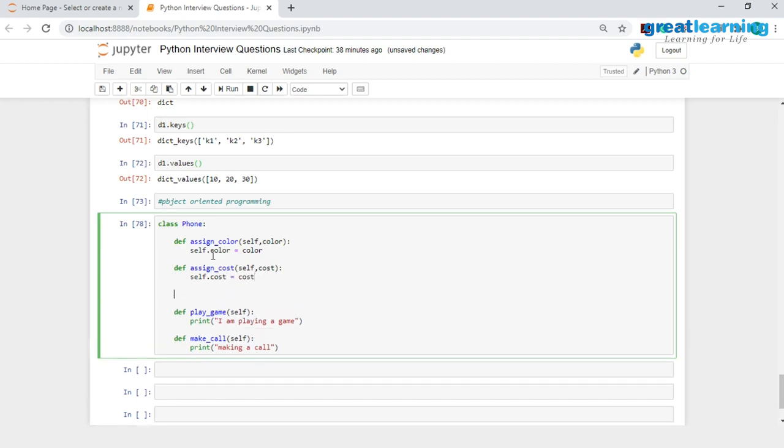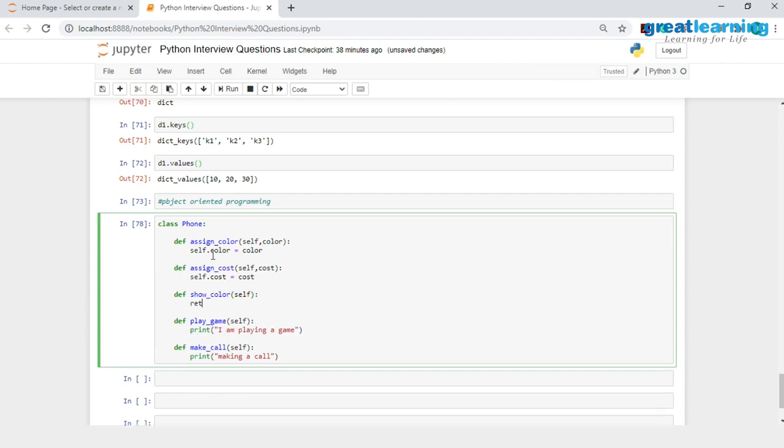And after this I would have to create another method, and I will call this method show color. So we have assigned the value of color, we have assigned the value of cost. Now it's time to show those two values. So I will have a method called show color, and this takes in only one parameter, which is self, and I will return out self dot color.